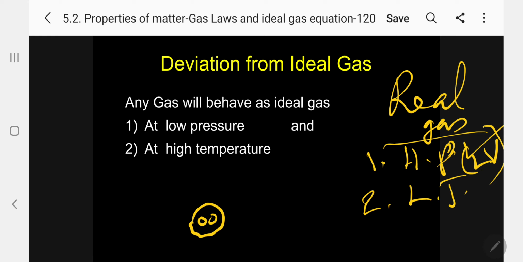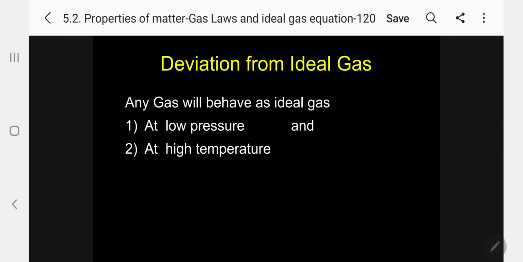So at low temperature, automatically, when temperature is very low, molecules come closer and closer, get condensed and converted into liquid, so they behave as a real gas. So if you remember ideal, real is just the opposite. Please follow, so you should not have confusion. Just keep in mind like this: far away gas molecules, ideal. Closer, real. That's all.